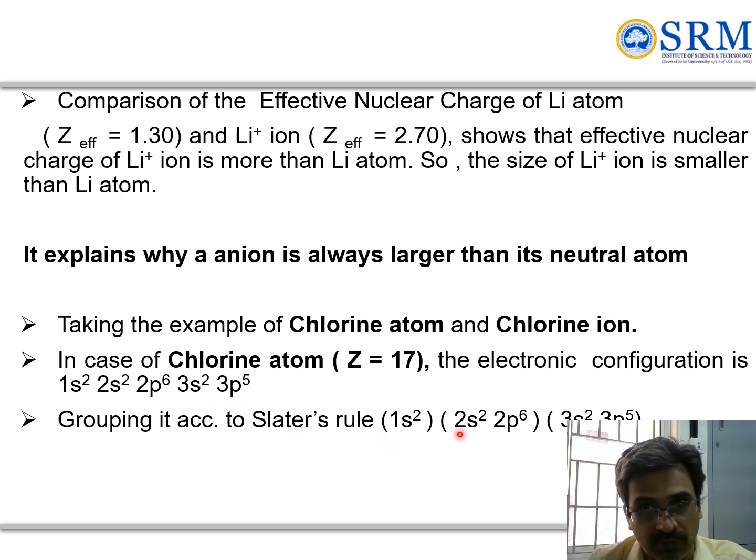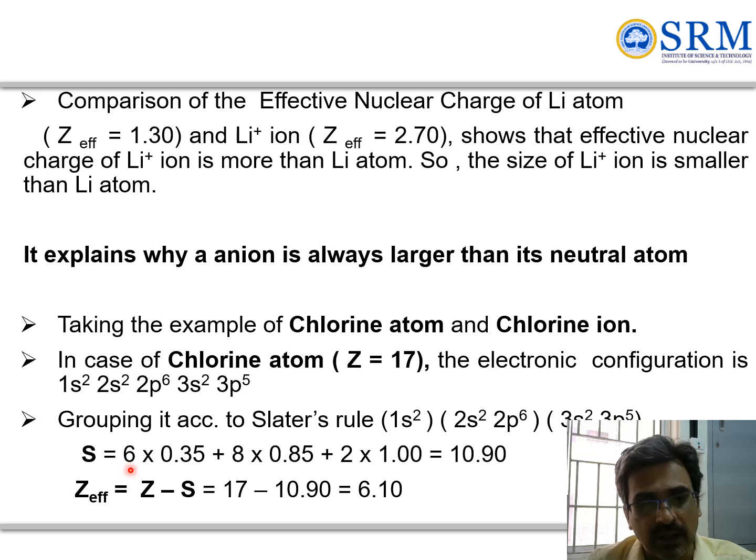We can make groups 3s2, 3p5. If you look at the chlorine atom, out of 7 electrons, 6 electrons are of interest, and 1 electron is the one whose shielding constant we need to calculate. So 6 into 0.85, and 2 into 1, so it is 10.9. The atomic number of chlorine is 17, minus the shielding constant 10.9, which gives 6.1 for the chlorine atom.